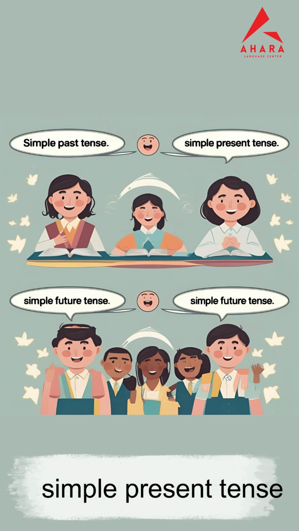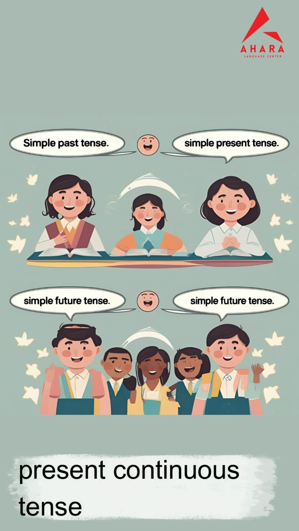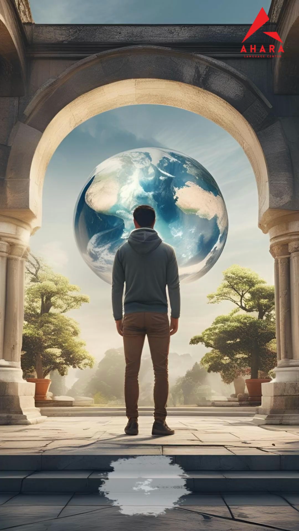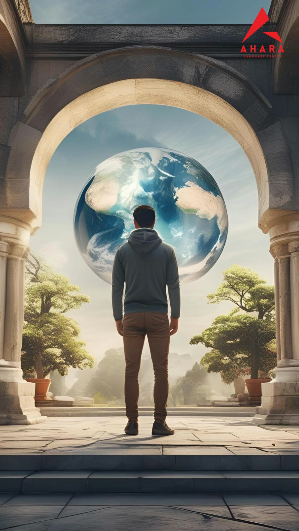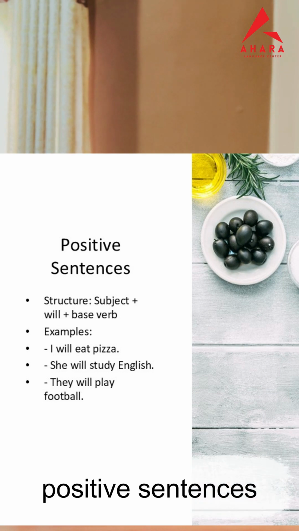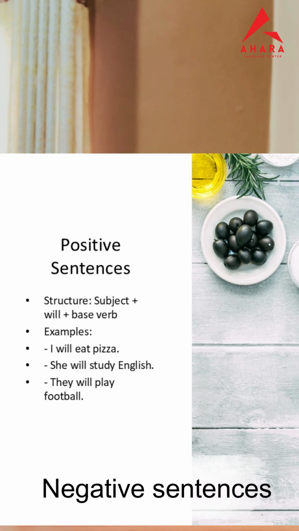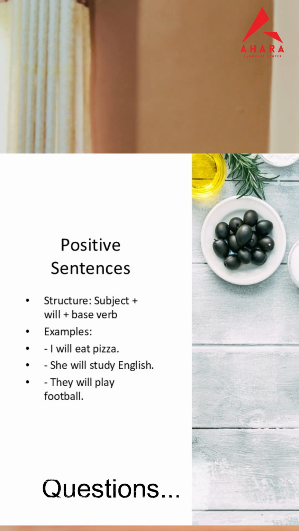We were talking about simple present tense, simple past tense, and present continuous tense in our previous lessons. Today, we are going to check how we can talk about the future, the simple future tense. As we have learned before, we will be talking about three things in each tense, that is the structure. One is the positive portion, then the other one is the negative portion, the third one is questions.